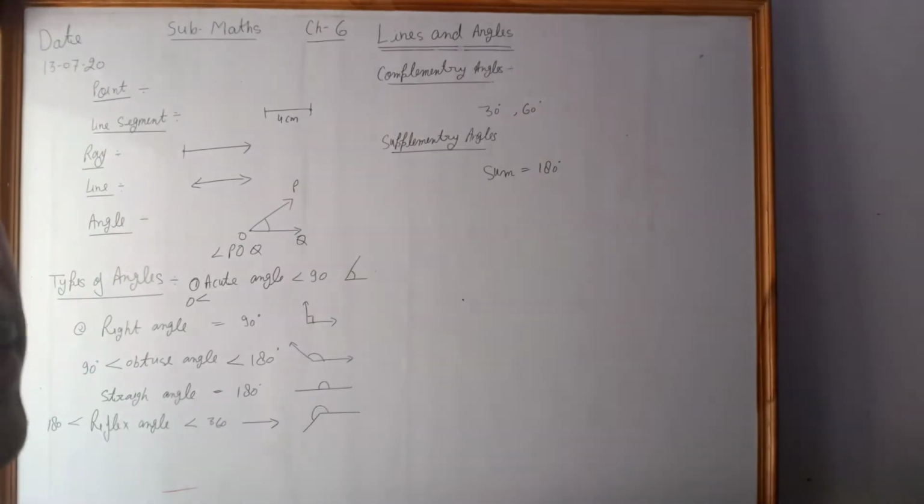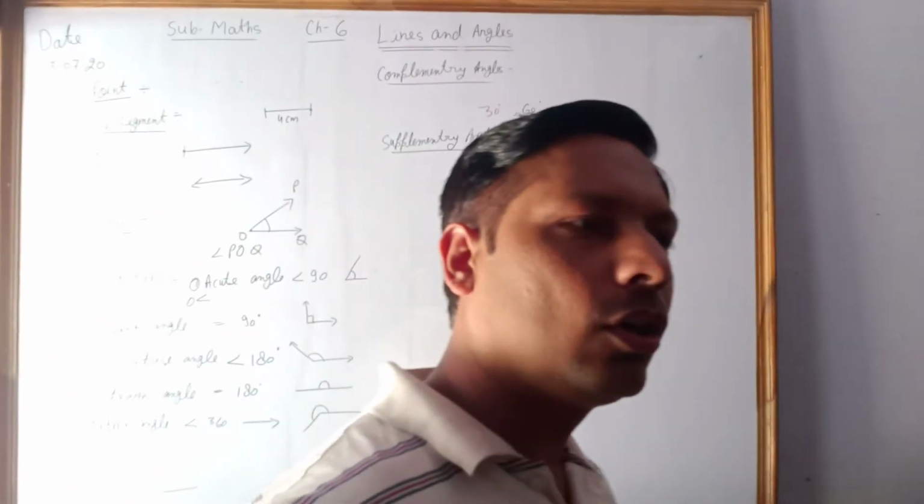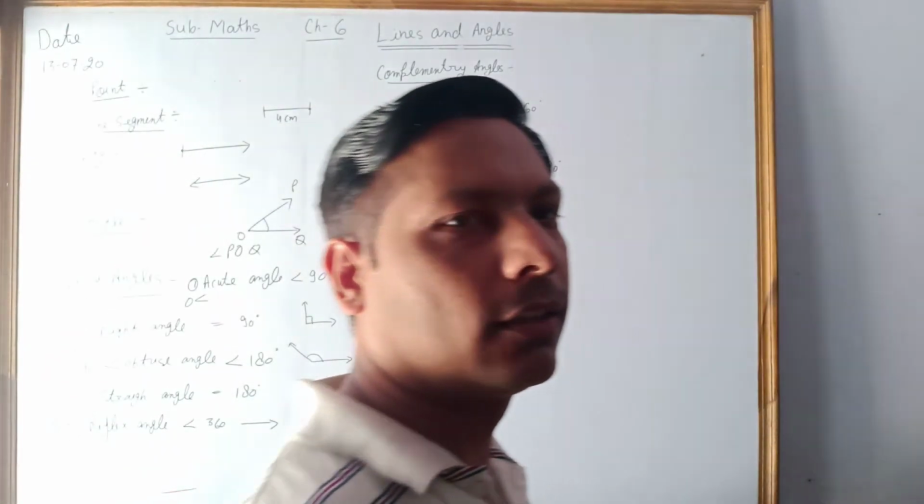Such two angles whose sum is 180 degrees are called supplementary angles, and each part is called the supplement of the other, right?